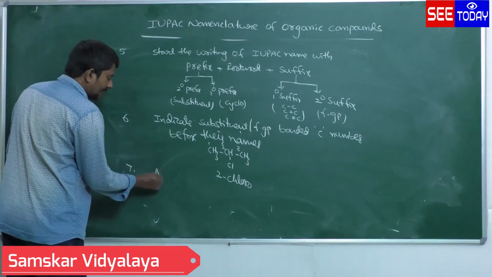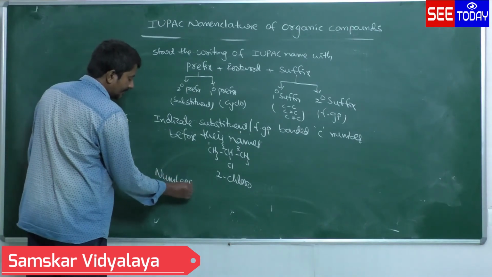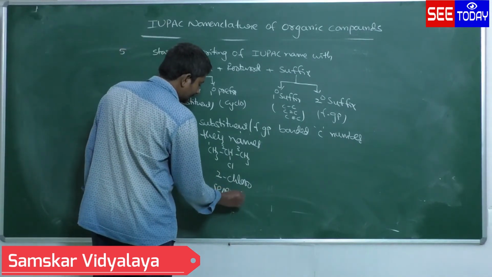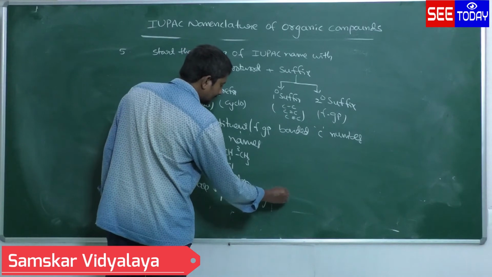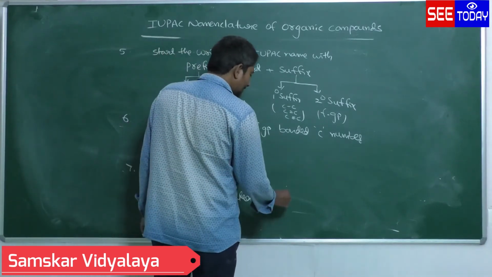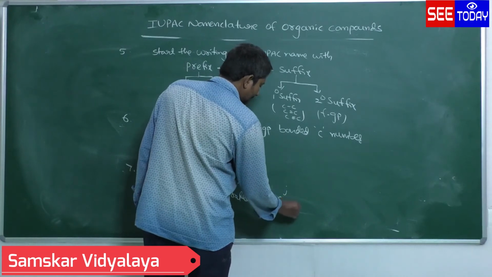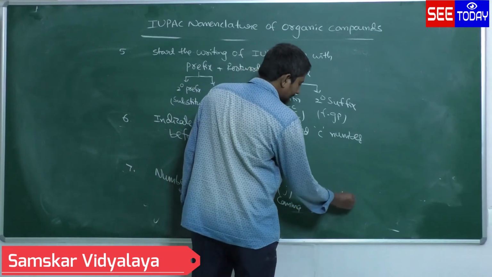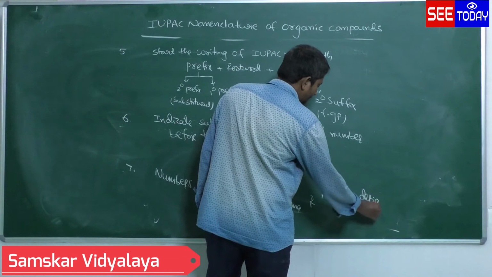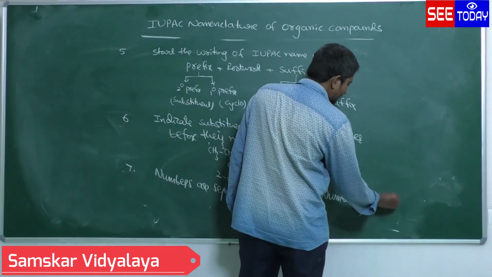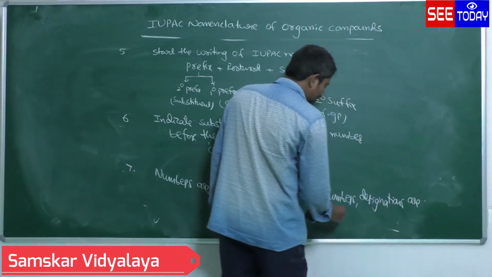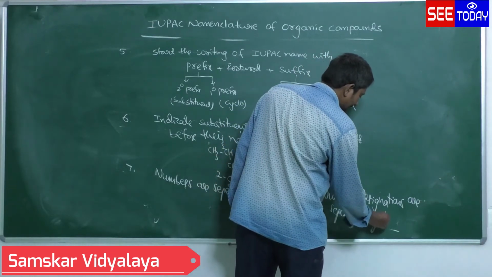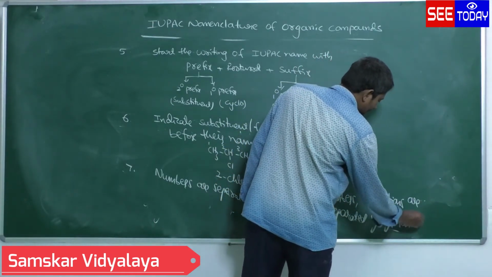Seventh one: numbers are separated by commas, and numbers and designations are separated by hyphens.